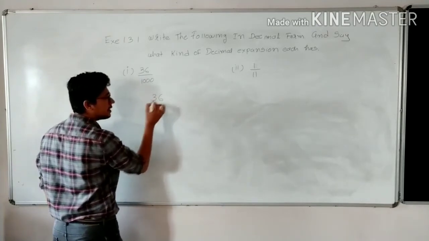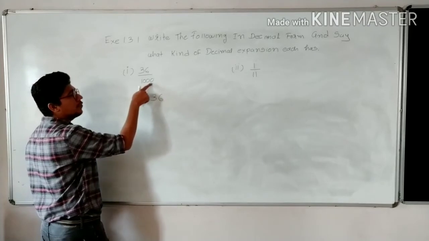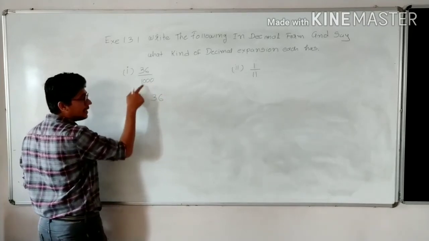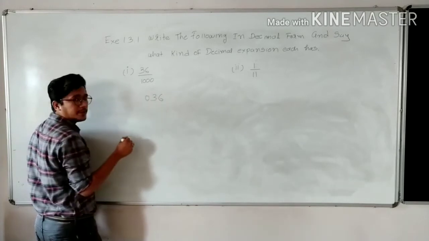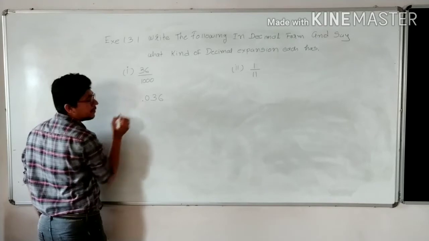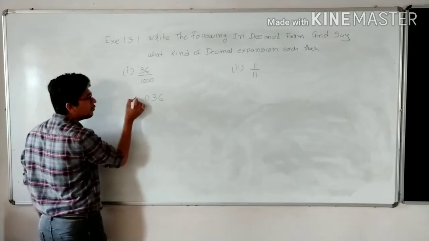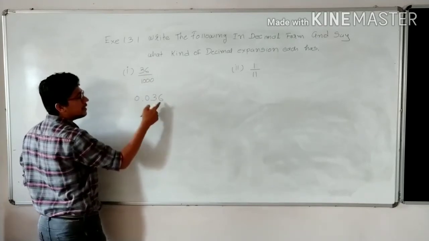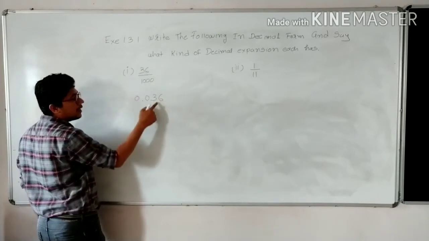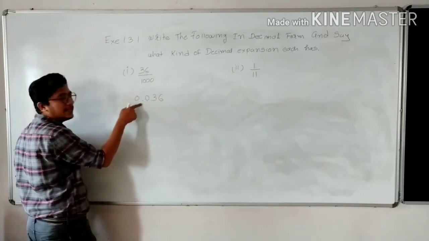So you have to do nothing. Just write 36. How many zeros are there? 1, 2 and 3. So 1, 2, 3 digits are not there, so put 0 here, and then you can put the point. Again put 0 and then the third 0, and then point.